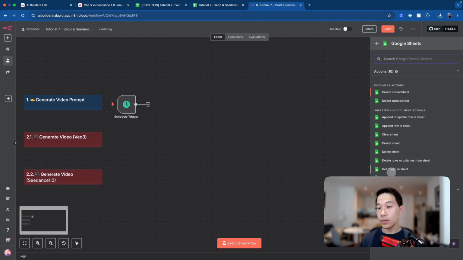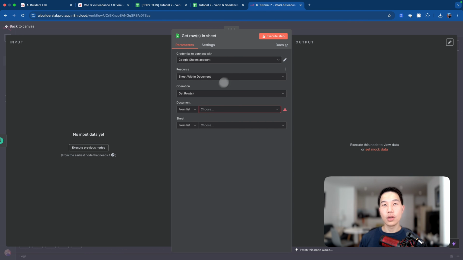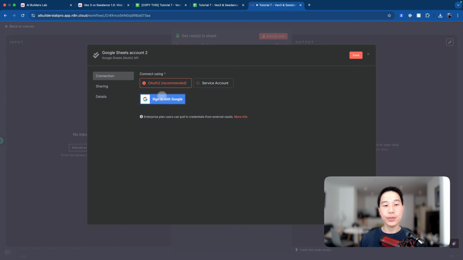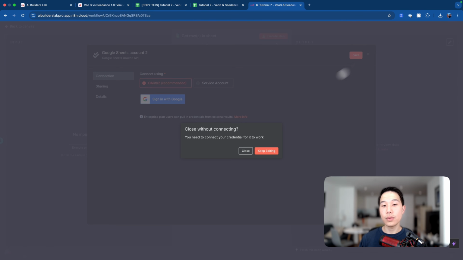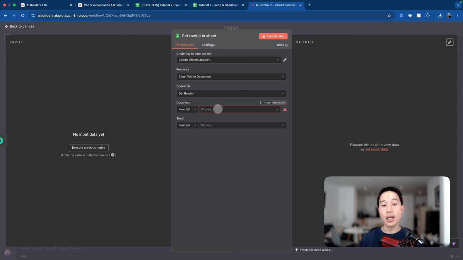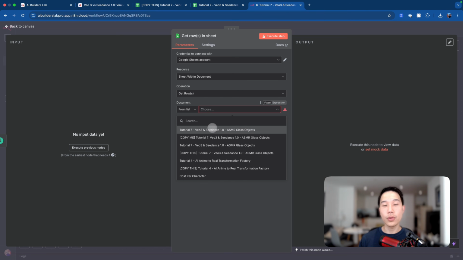And then we can do get rows in sheet. Once you open the node, the first thing you need to do is create new Google credentials so that n8n has access to your Google Sheet. You can simply create new credentials and sign in with your current Google account. And once you have done that, you should be able to load all the documents from your Google Drive.